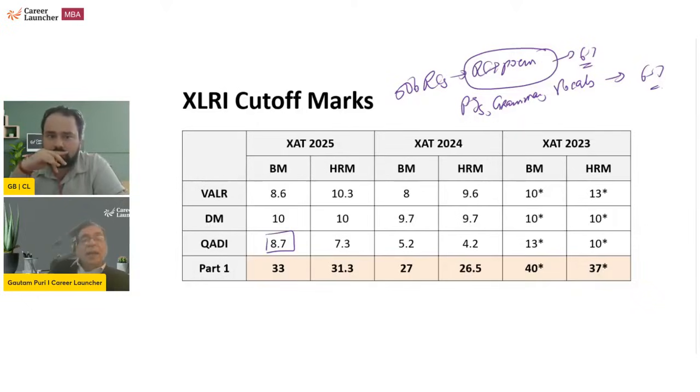इसकी खासियत ये है इस पेपर की, out of the 3 sections, 2 sections you clear the cutoff, 3rd section you maximize. So if verbal is your strong point, you look at something like 17-18 or 20 marks in this section, and getting about 10 marks each in the other 2 sections. You are safe. Similarly, if quant is your strong point, quant DILR, you can look at about 20-22 marks out there, and playing the cutoff in the other 2, you'll still end up with an overall score of 40. Okay, and same with DM.